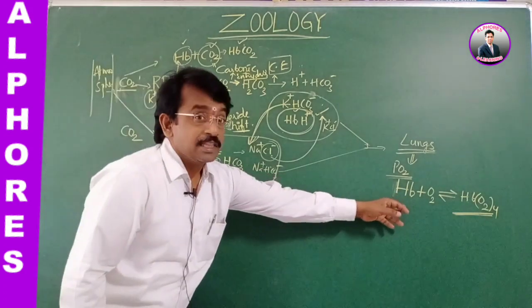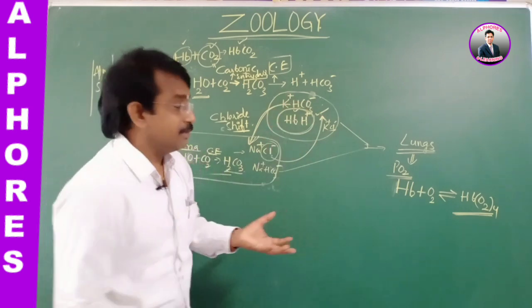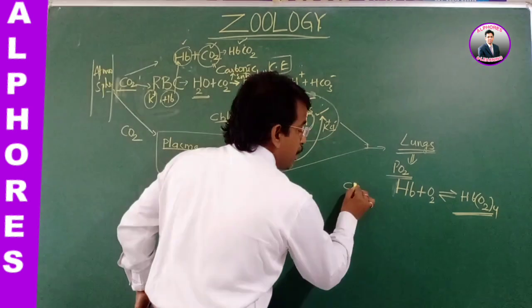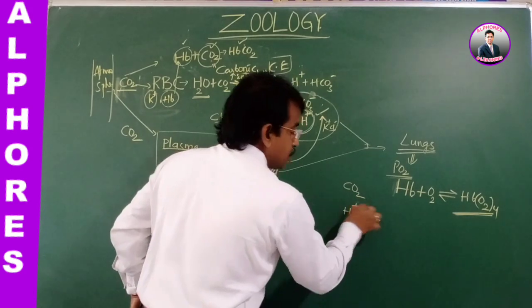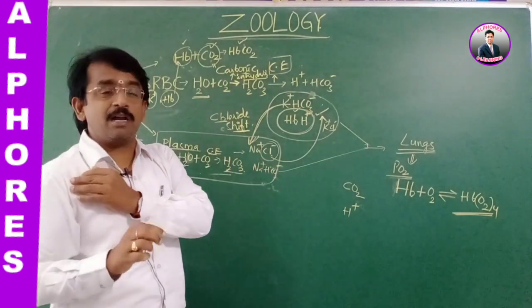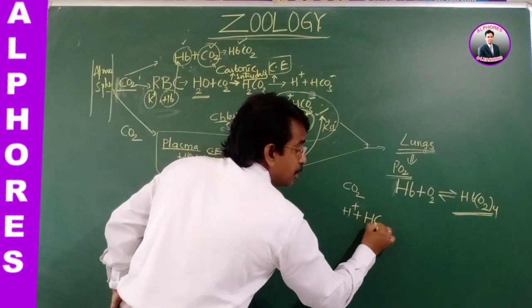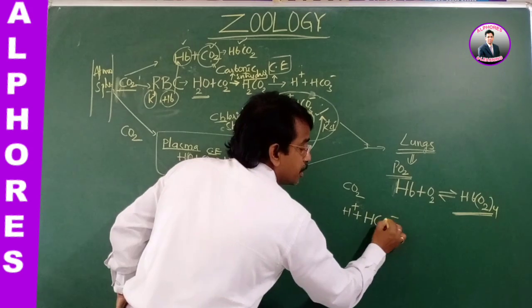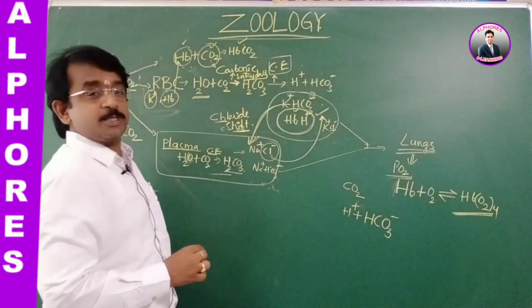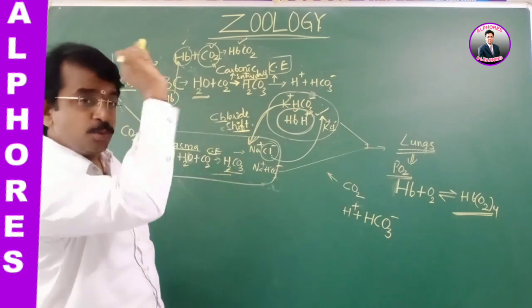Now, as the oxygen combines with the hemoglobin, what is liberated? That is none other than carbon dioxide and hydrogen ions. Carbon dioxide is sent out as it is, and the released hydrogen ion combines with HCO3 minus. So from the carbamino compound, CO2 is sent out.